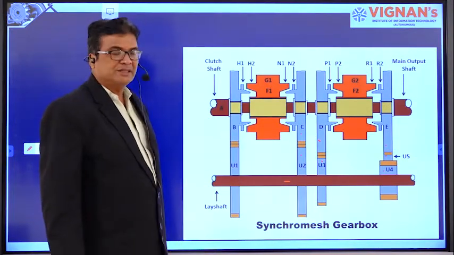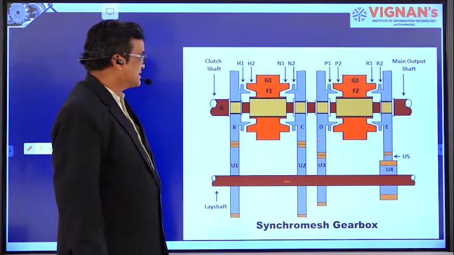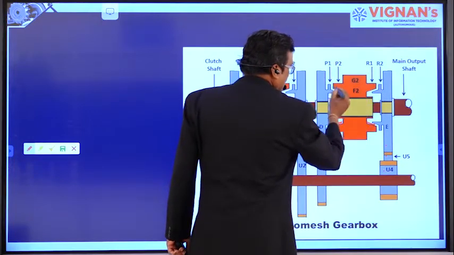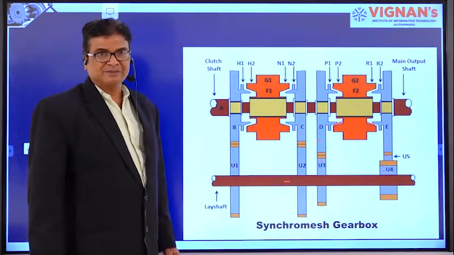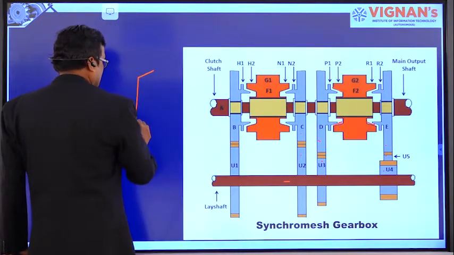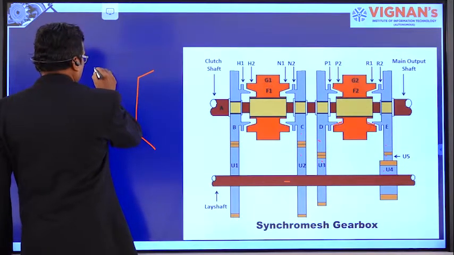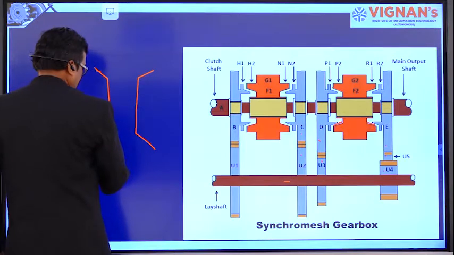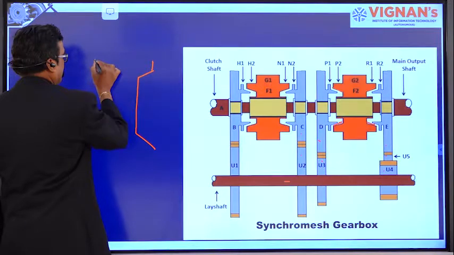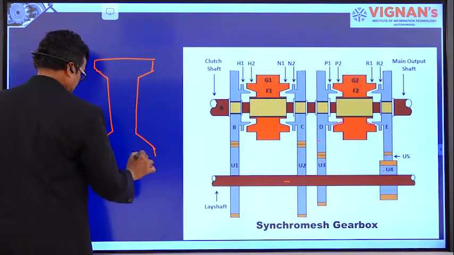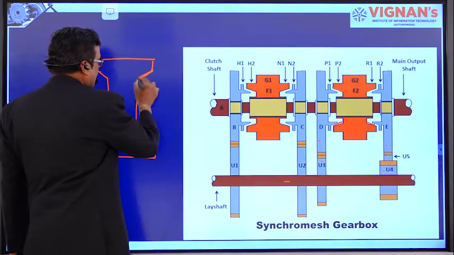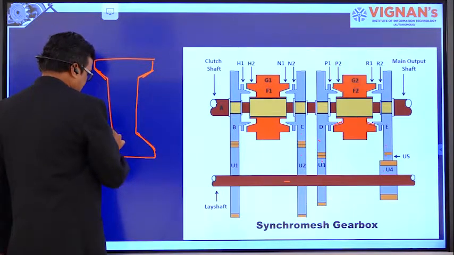Now, the principle of operation: the synchromesh device, which is red in color, right? F1 and F2, right? The synchromesh device is having a tapered surface, this one, on the top side and bottom side. Both the synchromesh devices, right? The synchromesh device is made like this, as in the case of our cone clutch. This is the shape of our synchromesh device. Right? So it is having a tapered surface here. Four tapered surfaces are there.